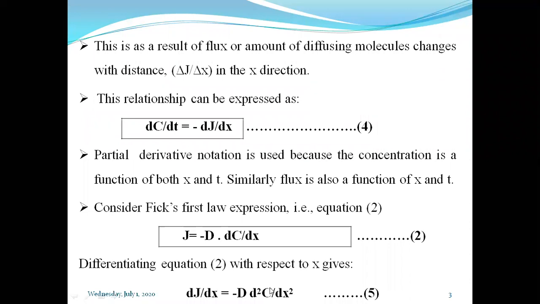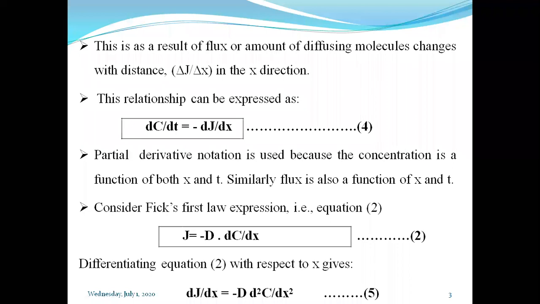This is the differentiated equation of equation number 2 from Fick's first law. After differentiating equation 2 with respect to x, we get dj by dx is equal to minus D into d square c upon dx square.